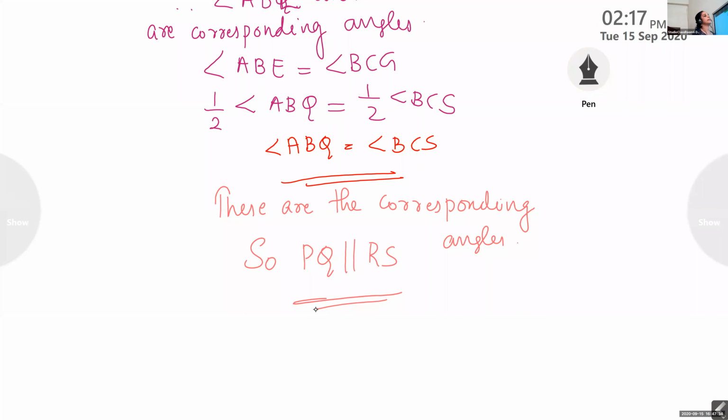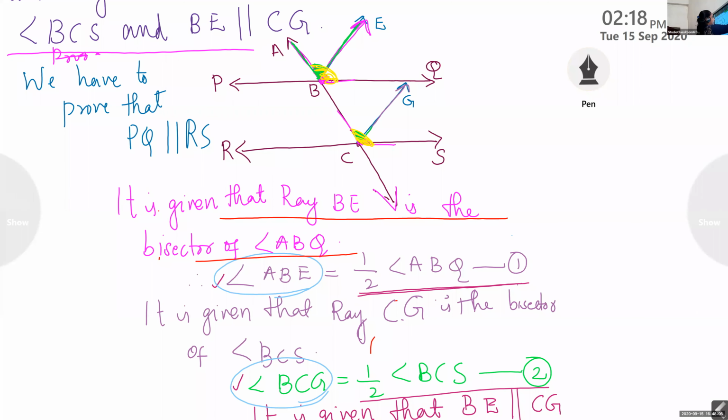I'll show the figure again. See children, what is our first step? We wrote BE is the bisector, so angle ABE, this top angle, is half of angle ABQ, equation number 1.